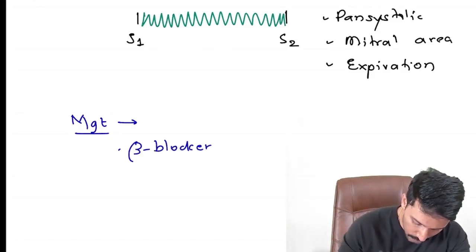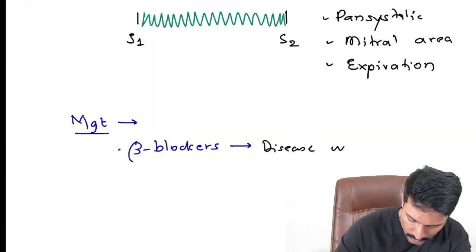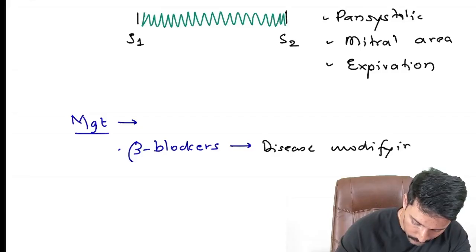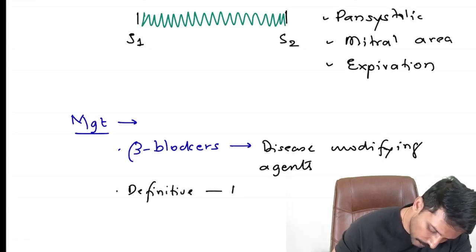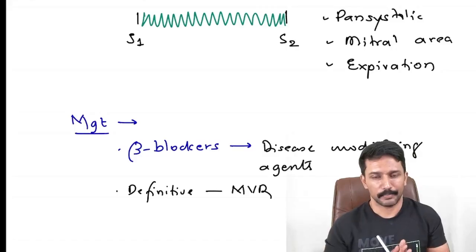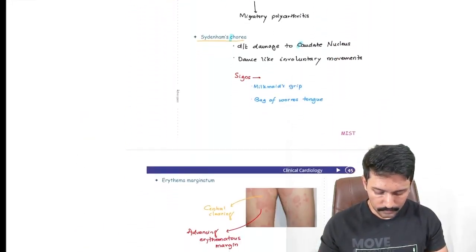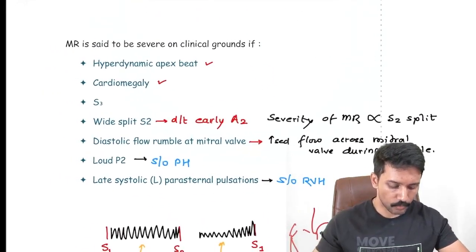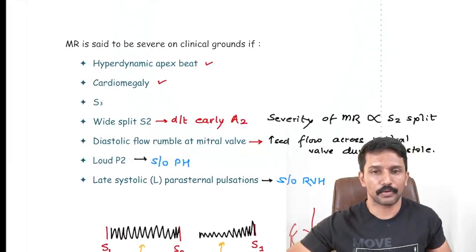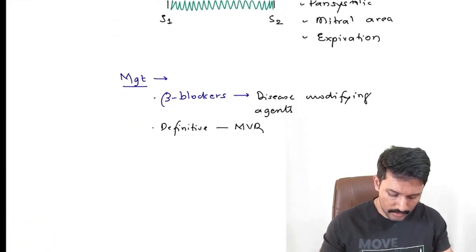Beta blockers for a patient with MR have disease modifying properties. Apart from that, yes, the definitive treatment, just like any other valvular heart disease, is going to be mitral valve replacement. Okay. Now, what can be considered as the markers of severity in case of mitral regurgitation? So it is there in your workbook, a long list of markers of severity. This is something that I want you to learn by heart. Okay. So that completes our valvular heart disease discussion.